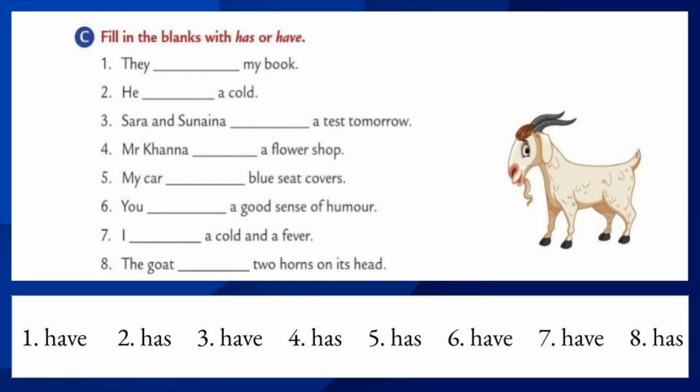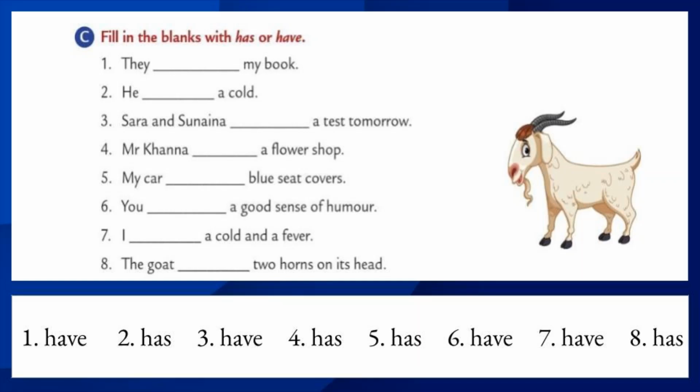Okay, find out the subject in the first one. Yes, the subject is they. It is a plural subject. Then what is the answer? Yes, you're right. The answer is have. They have my book.